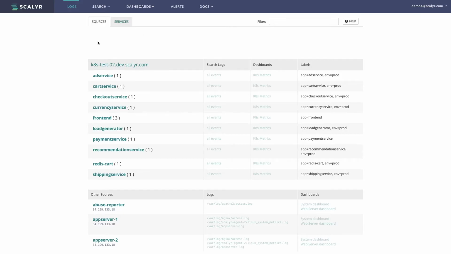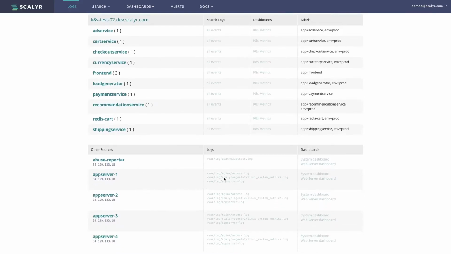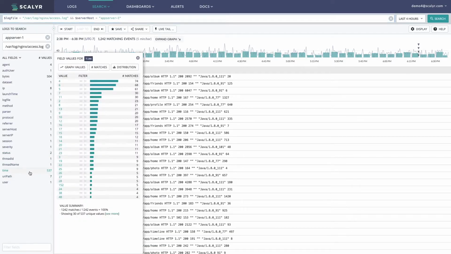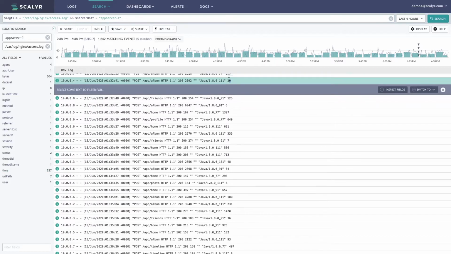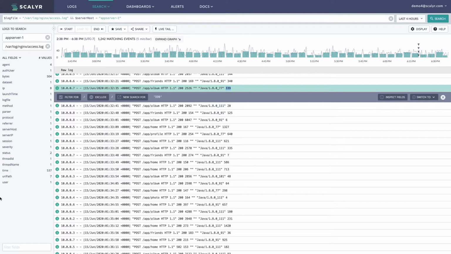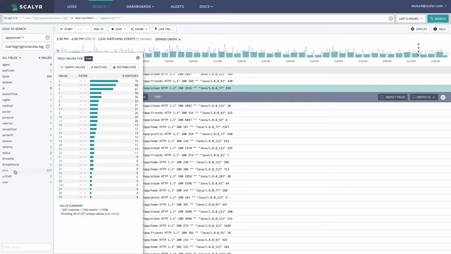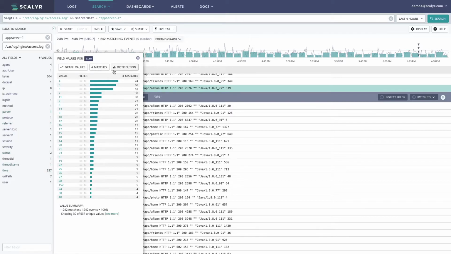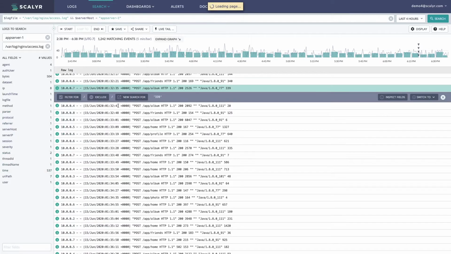values. So let's start with a blank search again, and let's move into an access log. One thing that we have in this access log is this time value that we're parsing out. In this case, we're pulling this last value here and assigning that to time. Once we've done that, everything is going to move really nicely into this column here. And one thing that we can do is get a distribution of these now.